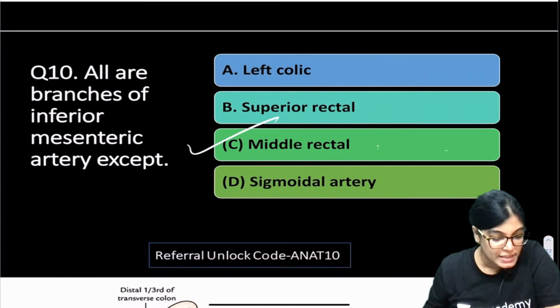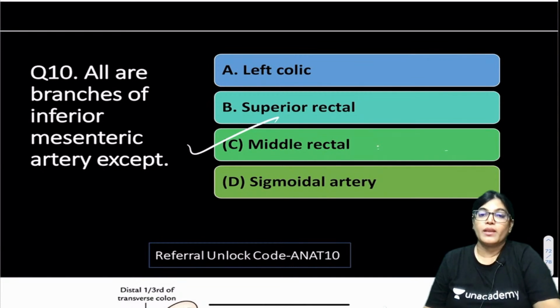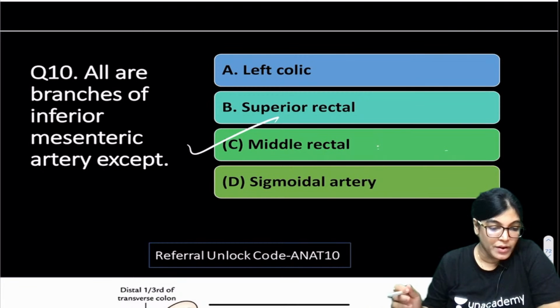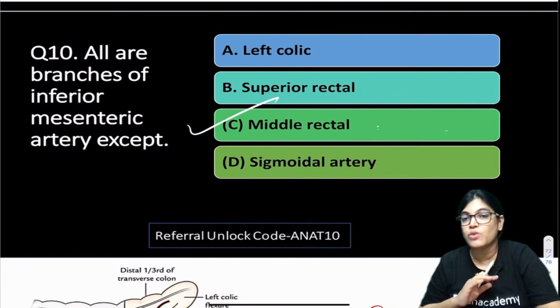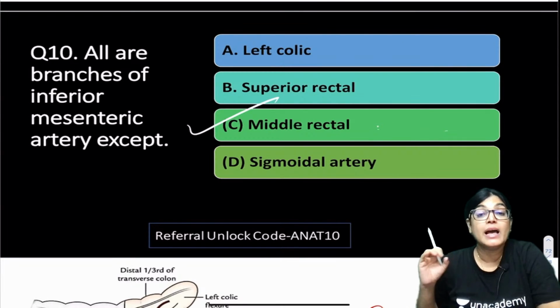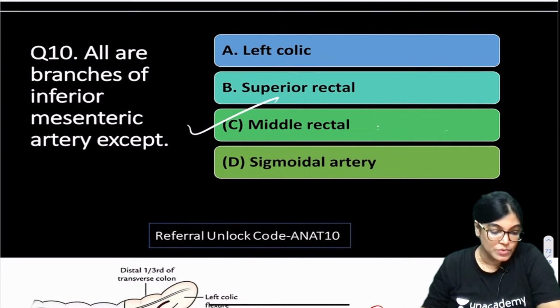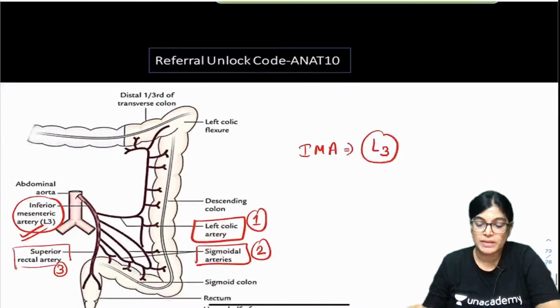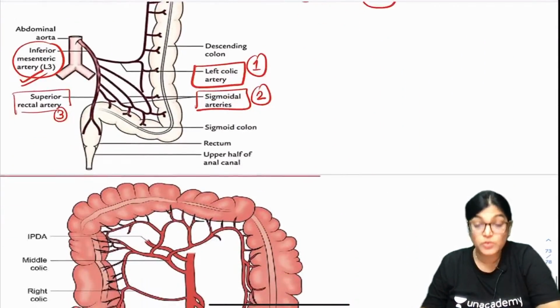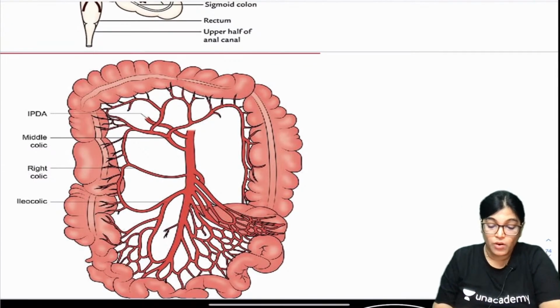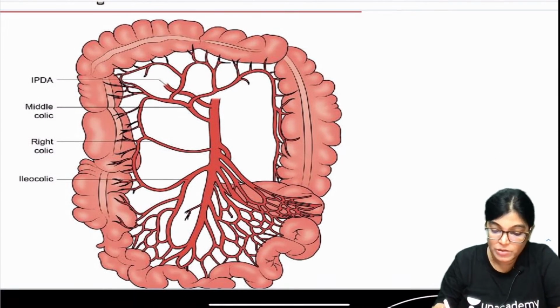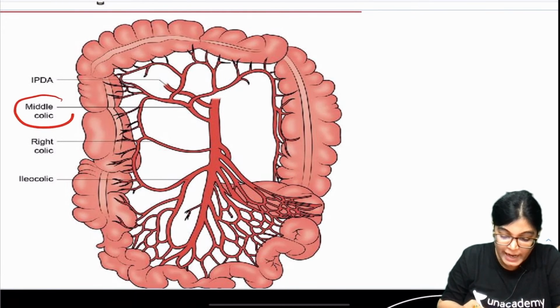Okay, yes, thank you for that. So middle rectal is the correct artery. It's not a branch from the inferior mesenteric artery. If it was middle colic, it would be a branch of the superior mesenteric artery. While making the question, I thought to put middle colic, so I have introduced this diagram also. See here, middle colic artery.